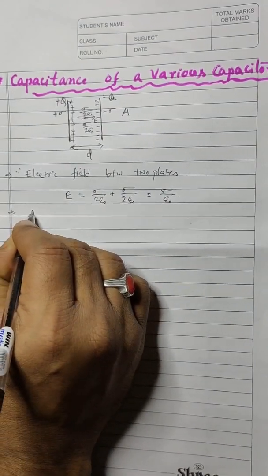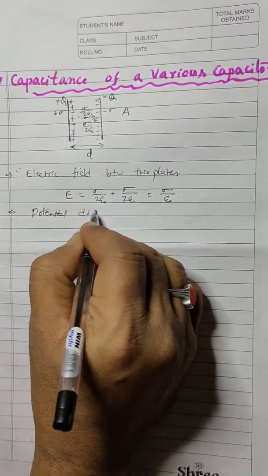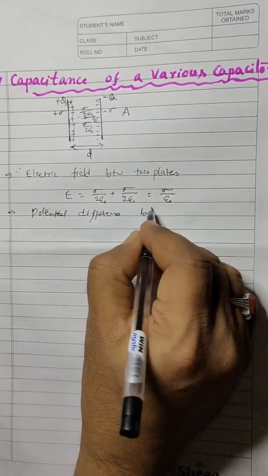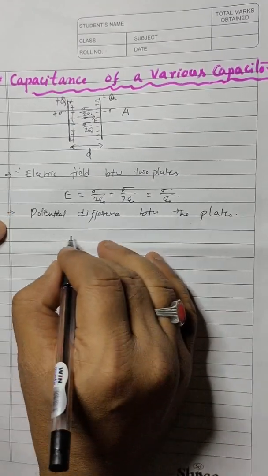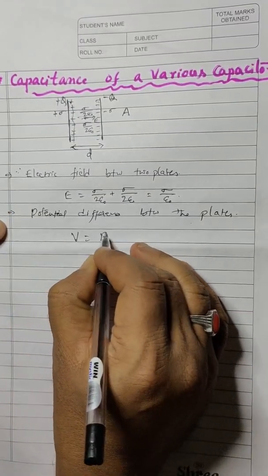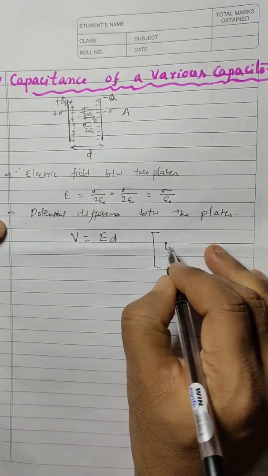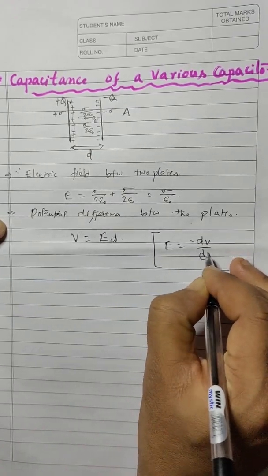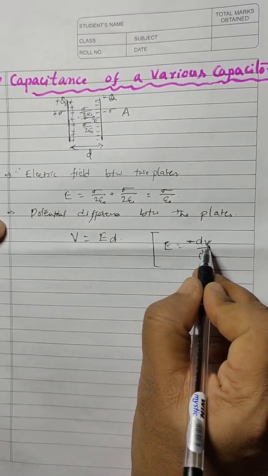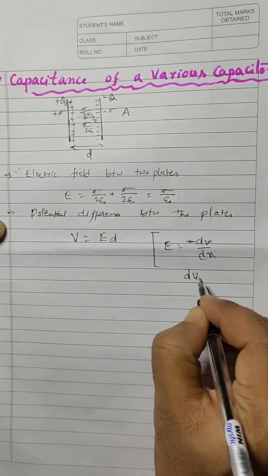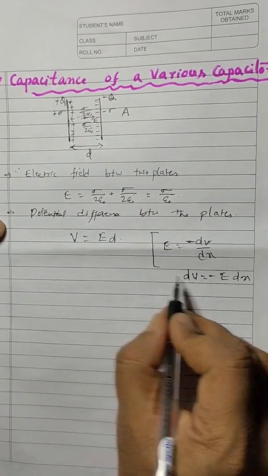And now the electric potential, or the potential difference between the plates. As we know, electric potential V is equal to E into d. One formula is there, that is this formula. We know that E is equal to minus dV by dx. This is one formula. Electric field is nothing but the negative potential gradient. Therefore, from this, dV is equal to minus E into dx. So this only I have written here.